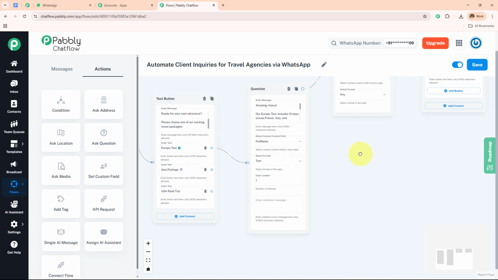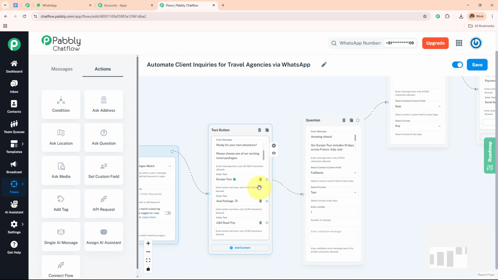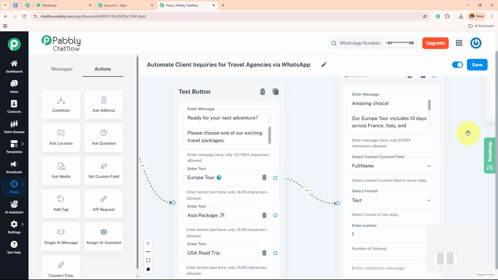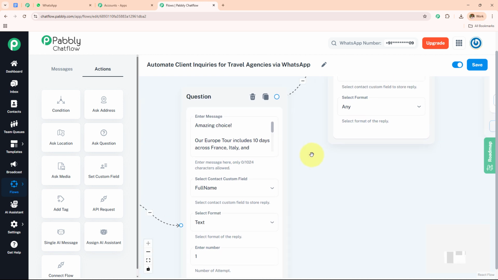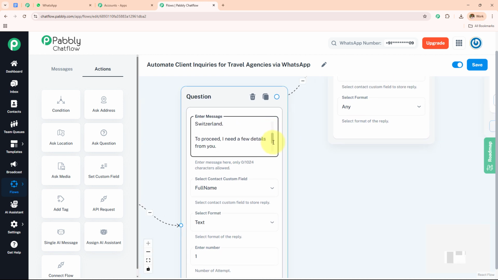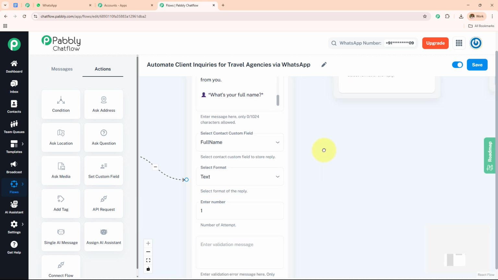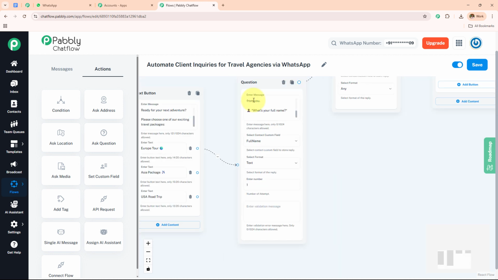So here I have completed this flow, and here I have created all the messages for this Europe tour. Similarly, you can create all the messages for the list if you are creating, or for the buttons if you are creating. So in this Europe tour, if someone selects this Europe tour, I'm going to send them this message, amazing choice, this is the plan, and before that I want to get your details. I'm going to ask them for the details, and over here you can see that I have not used the text button box. Instead I have used this question.